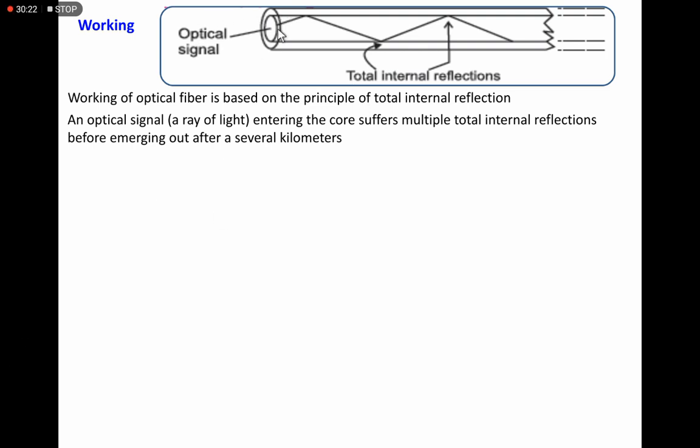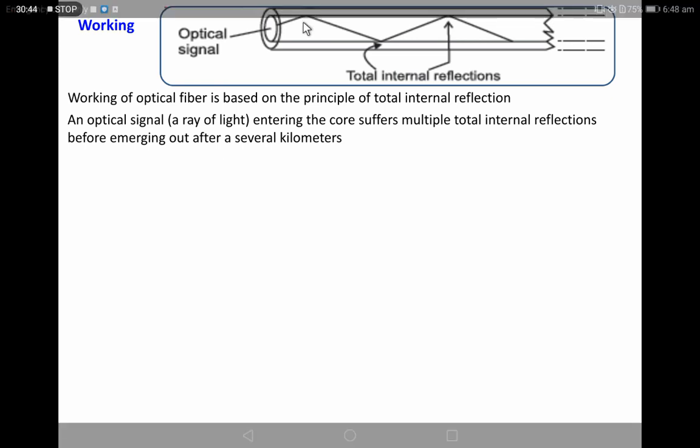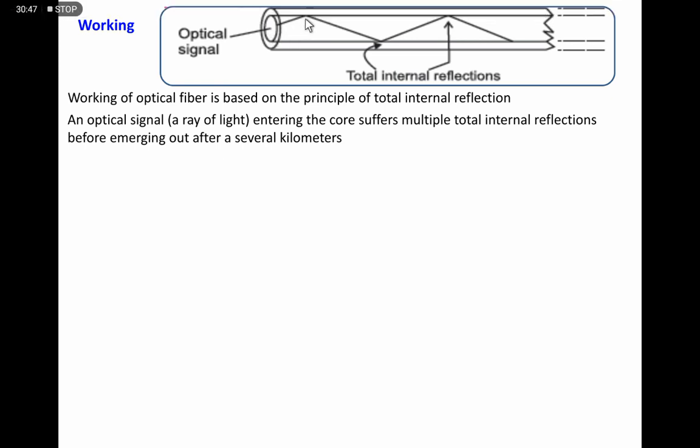See, when light enters the optical fibers, the angle of incidence is more than the critical angle, and the light does not enter the optically rarer medium. Total light suffers reflection in the denser medium only. This is the mechanism of the total internal reflection of light, and it works in the optical fibers.